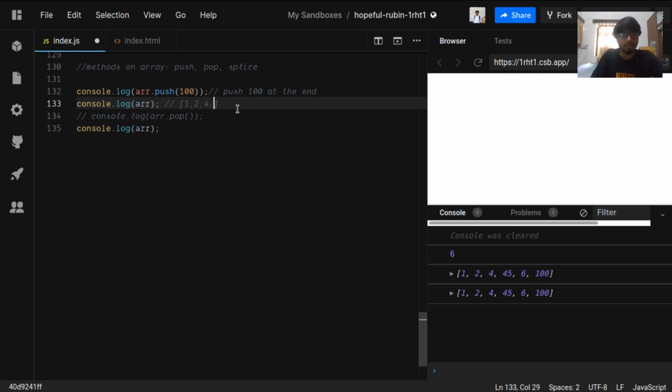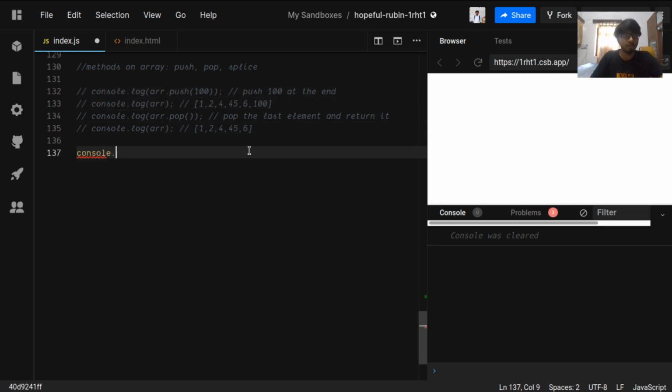Arrays 1, 2, 4, 45, 6 and 100. Array pop will pop the last element and return it. Now this is 1, 2, 4, 45, 6 plus. Let's comment this out.